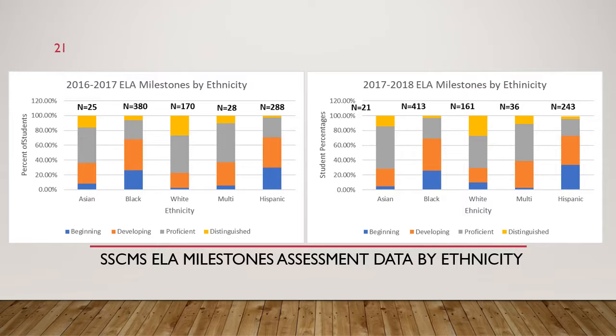And then as we look at our ethnicity, so looking at the ethnicity of our school, it is very diverse. You'll see over the last 2 years, the white population has decreased the amount of students they have in beginning and developing, and increased their number of students in that proficient and distinguished. The Black population, however, as well as the Hispanic, has seen a decrease in distinguished and proficient students, with an increase in our developing. Now, it has seen a little bit of an increase in beginning learners as well, so that's something to look for.